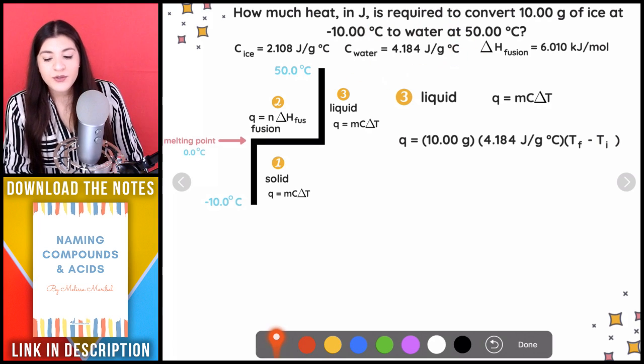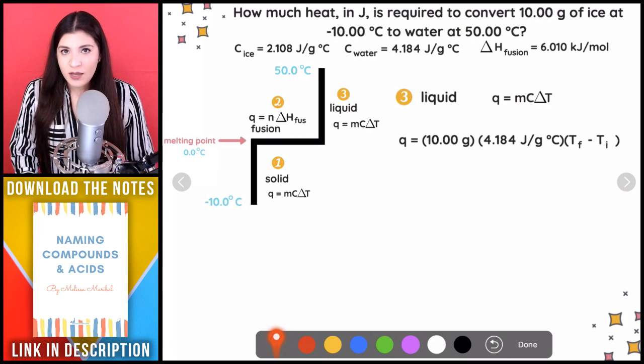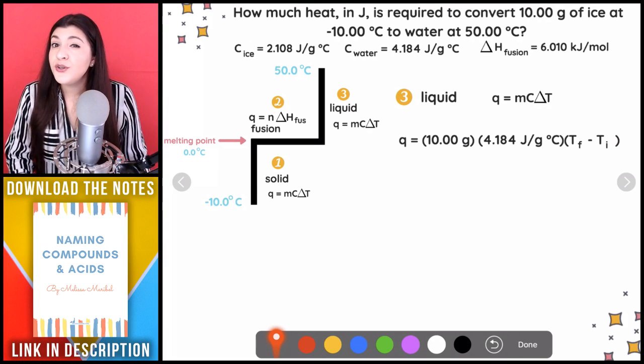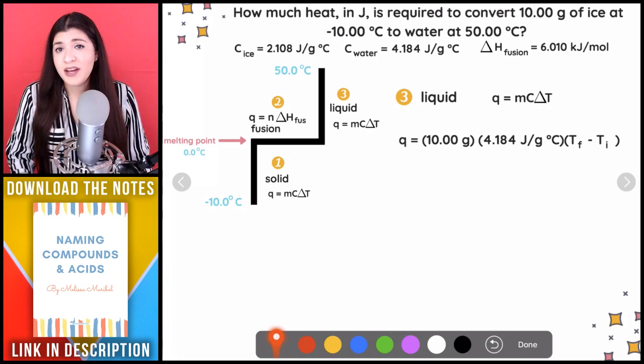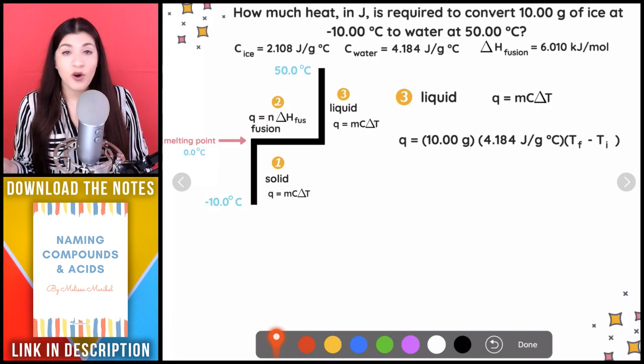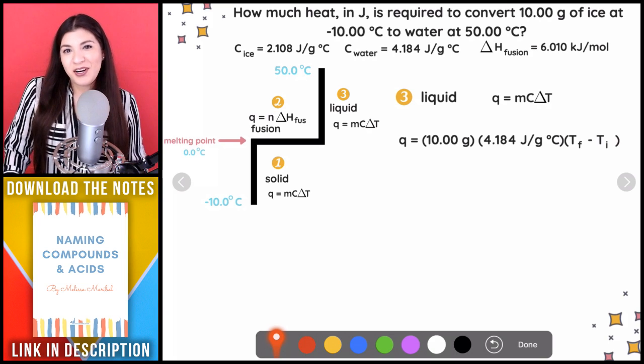Now, a little note as well, you're not always going to be given the heat capacity of water. At least that's, like I said, these are just different things that I've seen professors do. It could be different in your case. I highly recommend asking your professor if you're not sure if they're going to provide you with the constant or a formula, but it's better to be safe than sorry.